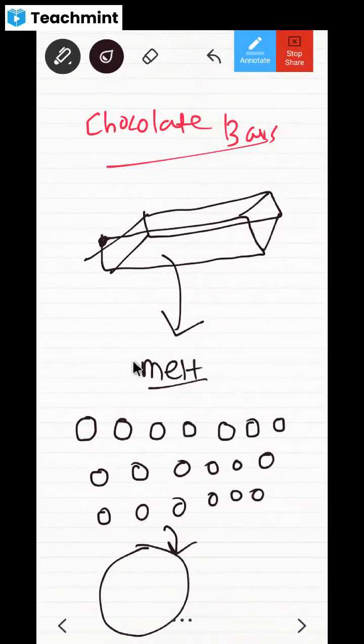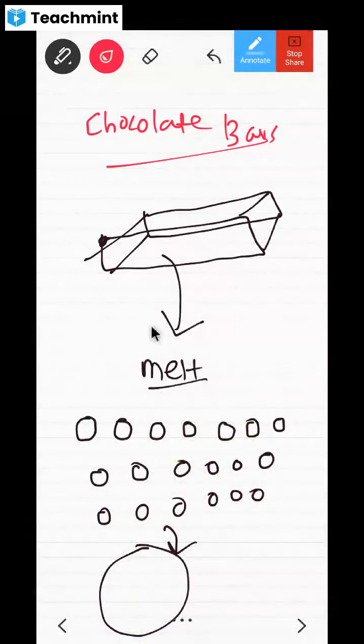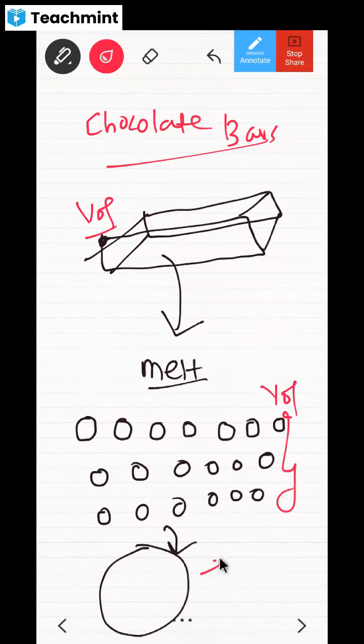I mean, this surface area and everything may change, but whatever volume of the chocolate was there, the same will be the volume for all of this together, and the same will be the volume here also.